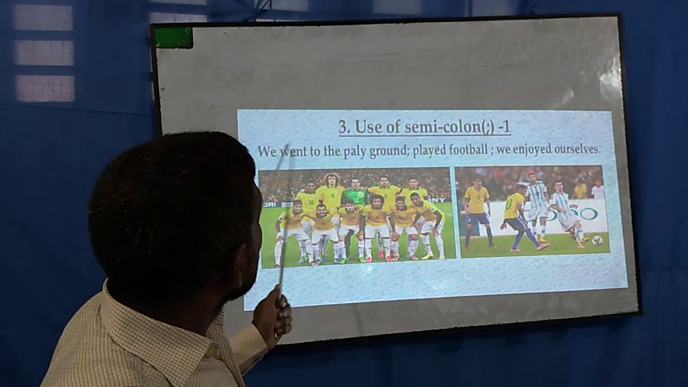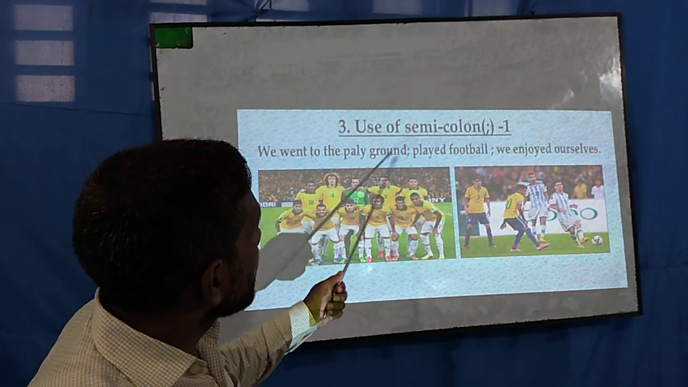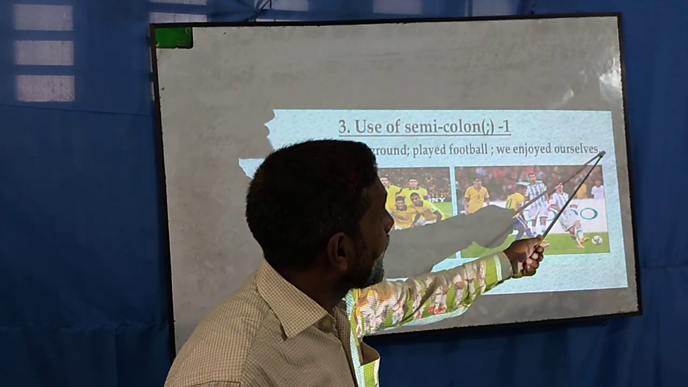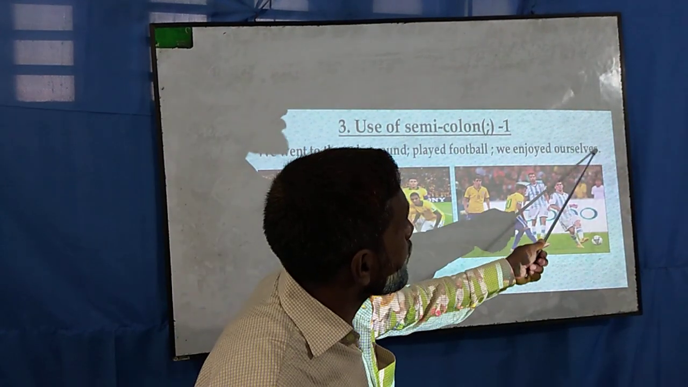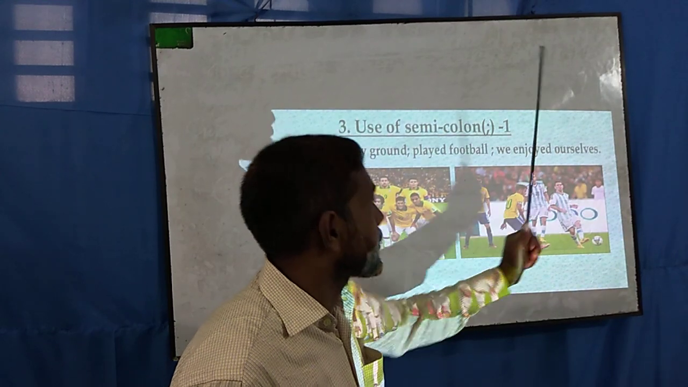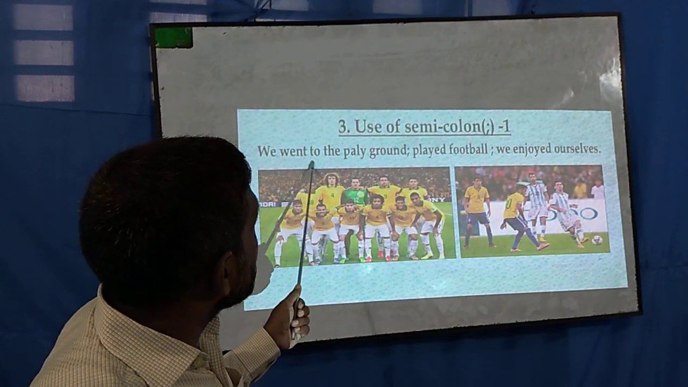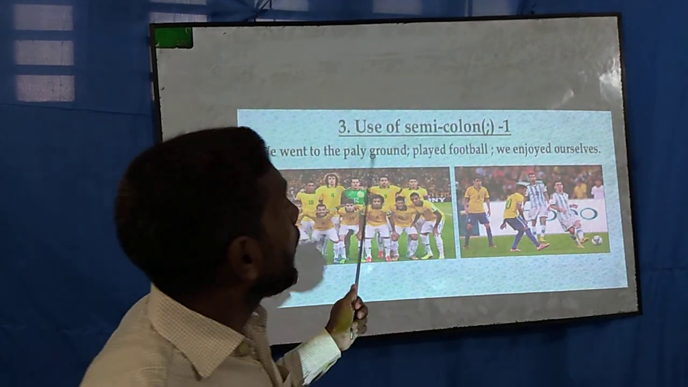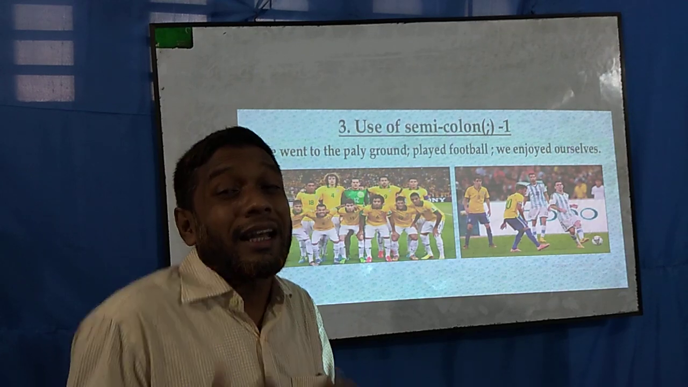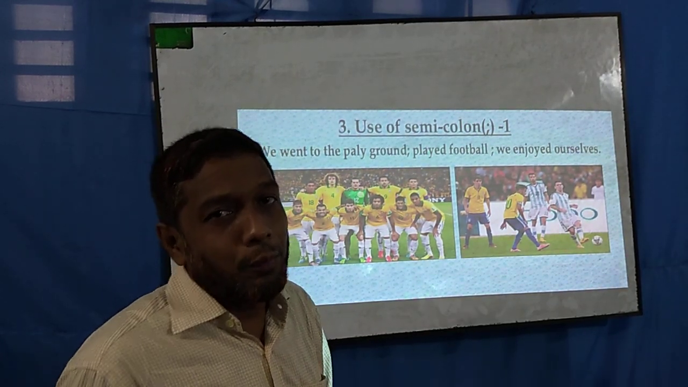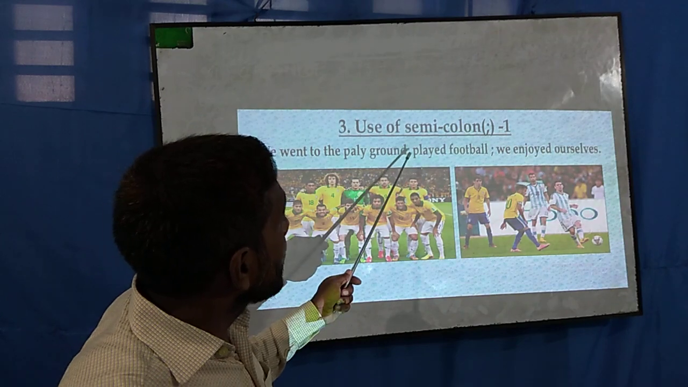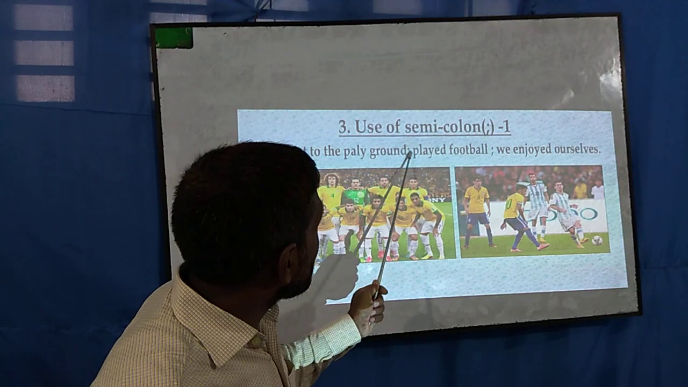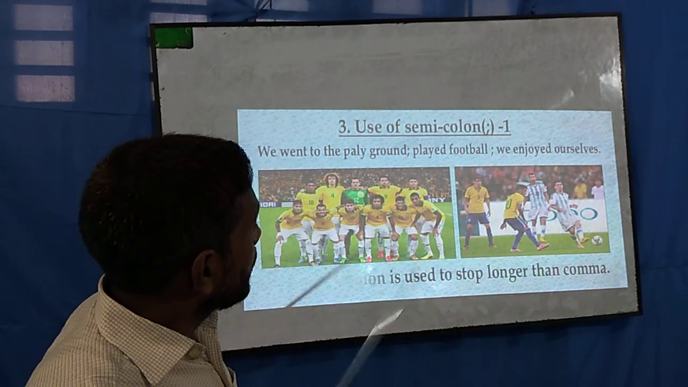So, we went to the playground; played football; we enjoyed ourselves. Though here my speech has been stopped, has been finished here, I could have used a full stop. But as we tell, we went to the playground, played football, enjoyed. When you want to tell things one after another without pausing, then we have to use this type of semicolon after every verb phrase. So we should go ahead.